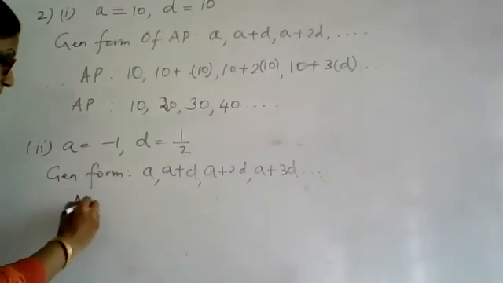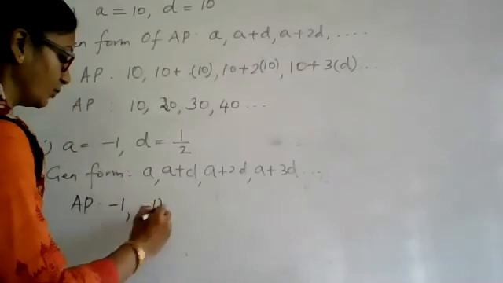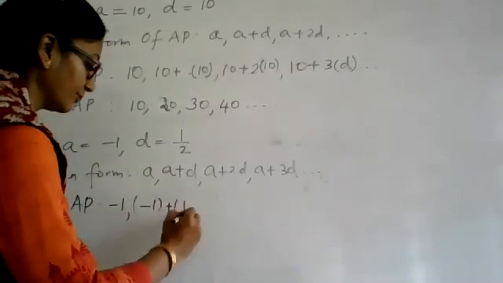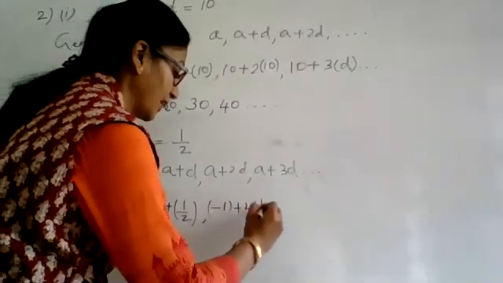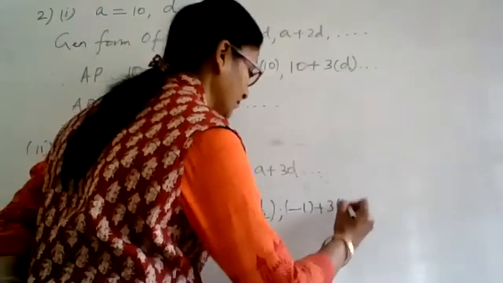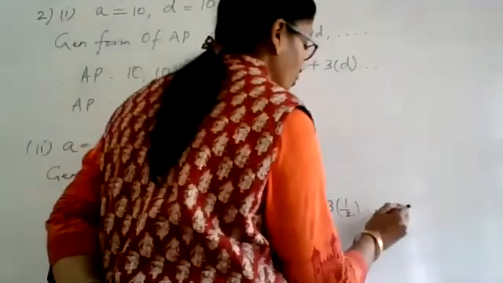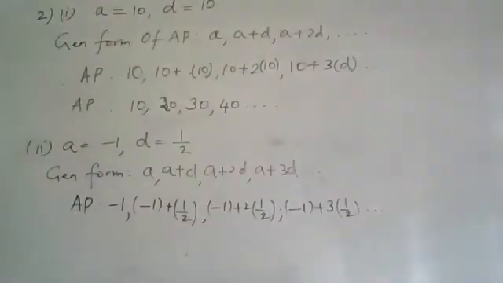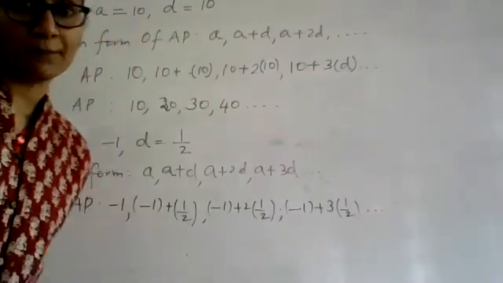So the AP will be A, which is -1, then -1 plus half, then -1 plus 2 times half, then -1 plus 3 times half. So this is how you should write till the 4th term, but it is not that the 4th term is the last term. They never said that. They only want the first 4 terms. So you should be able to complete this.